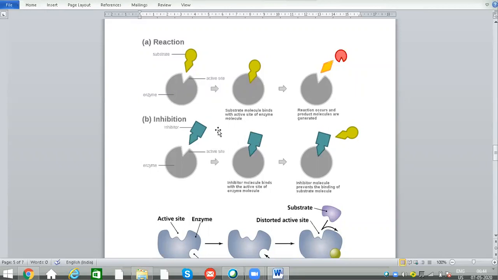So due to the adding of an enzyme inhibitor at this active site, the substrate will not be attached at this position. So there is no conversion of substrate to products. There is no proceeding of the reaction. So here the enzyme activity will be suppressed. So this is called a competitive inhibition.